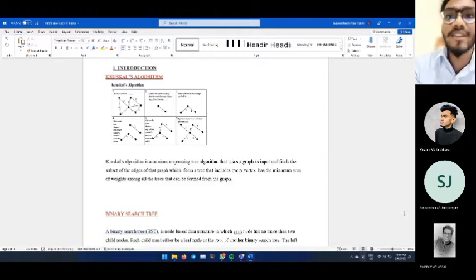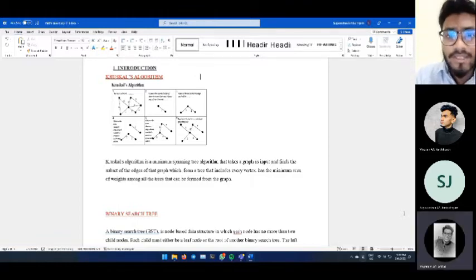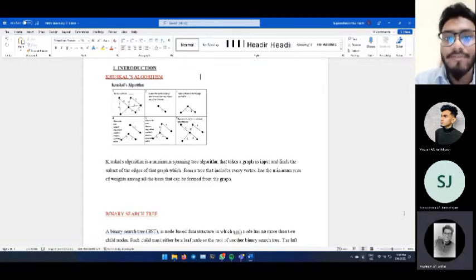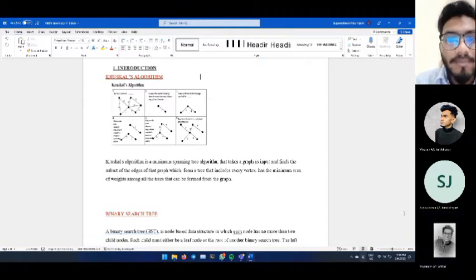And my part is the introduction. So let us study it. Kruskal's algorithm is a minimum spanning tree algorithm that takes a graph as input and finds the subset of the edges of the graph which form a tree that includes every vertex, with the minimum sum of weights among all the trees that can be formed from the graph. And also the binary search tree.